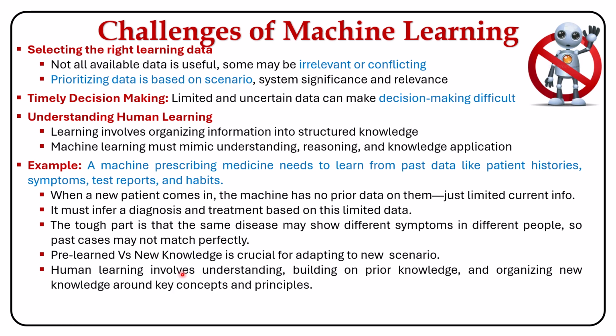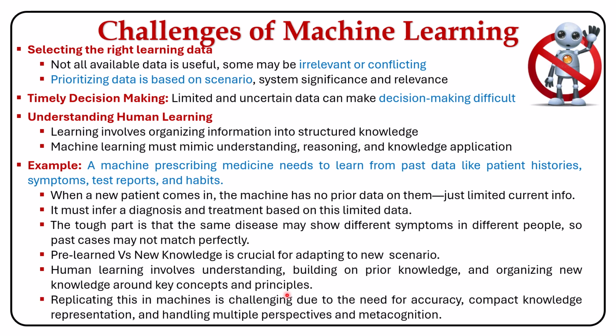Human learning involves understanding, building on prior knowledge, and organizing new knowledge around key concepts and principles. So replicating this in machine learning is challenging due to the need for accuracy, compact knowledge representation, and handling multiple perspectives and metacognitions.